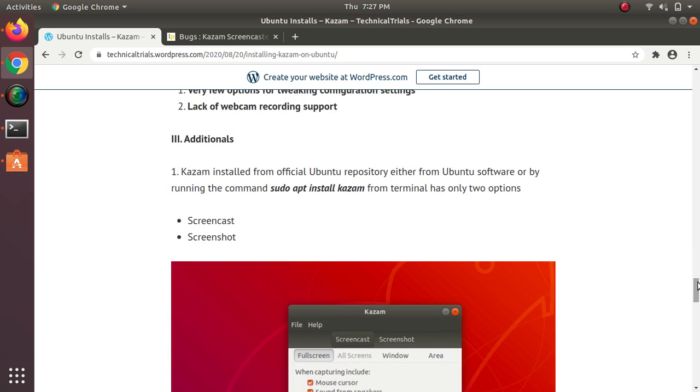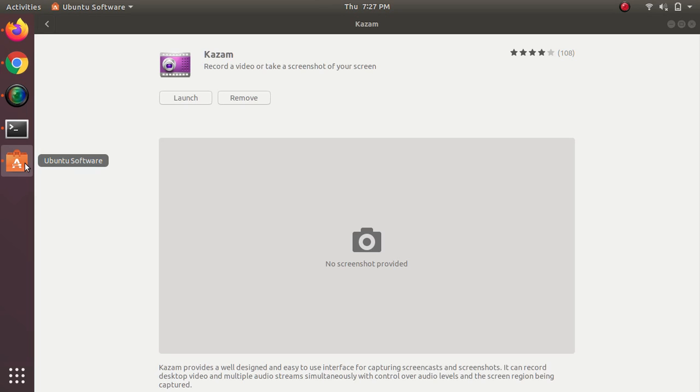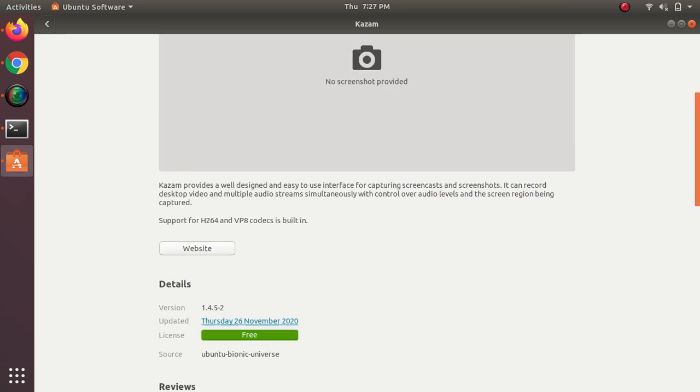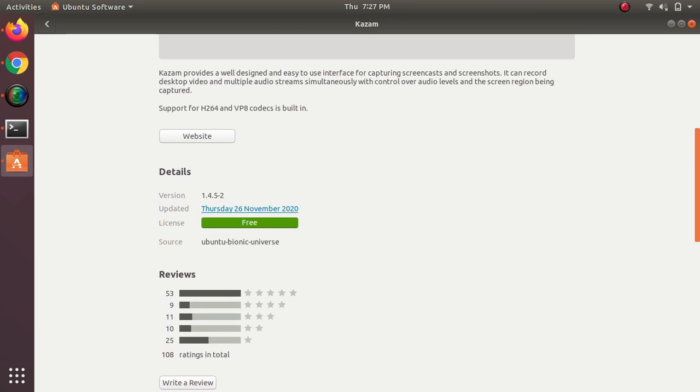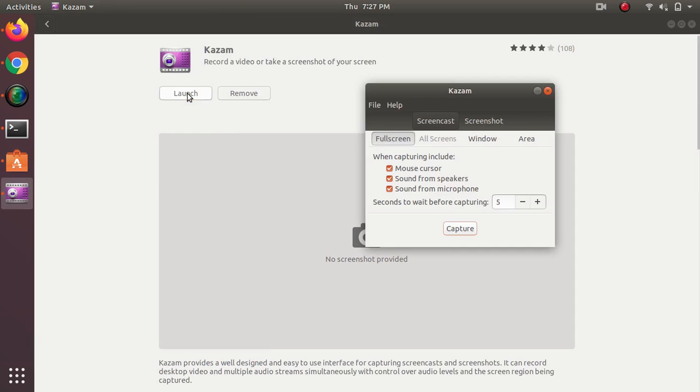That is, when you install Kazam from official Ubuntu repositories, that is by running this particular command that we have mentioned here under from official Ubuntu repositories, or when I search from Ubuntu softwares and tried installing, I could see that the source was Ubuntu Bionic Universe, which is nothing but official Ubuntu repositories. So when I install it from there and I launch the software, it is having only two options, screencast and screenshot.